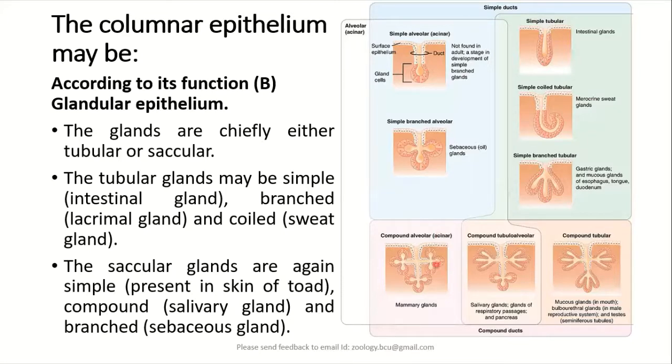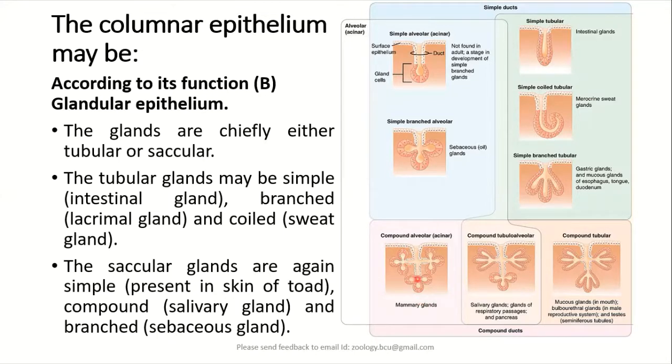Apart from that, we have a third type of glands called compound alveolar glands, where we can see there is much more complication with regard to the structure of the branches of the alveolar glands.